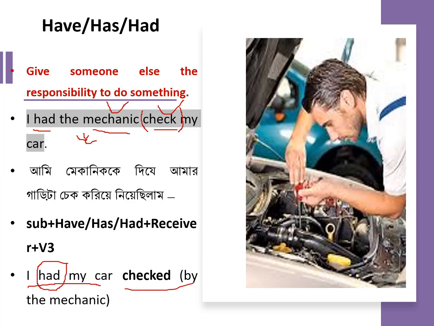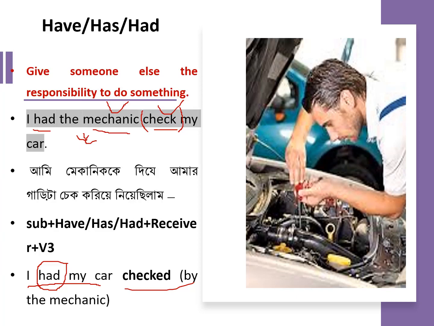Of course, the mechanic. So here the verb is being done by the mechanic. So check is the verb and the mechanic is the doer. Doer means the person who is doing this activity. So if after make, help, have, let you find a doer, then you will use the base form of the verb.